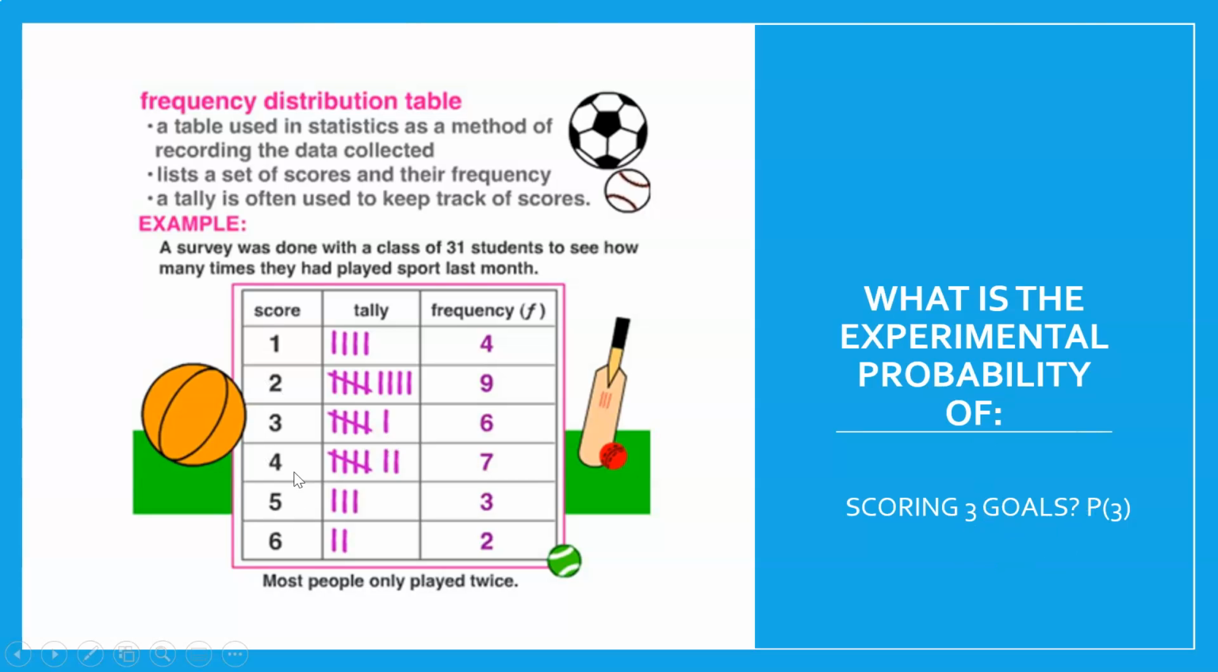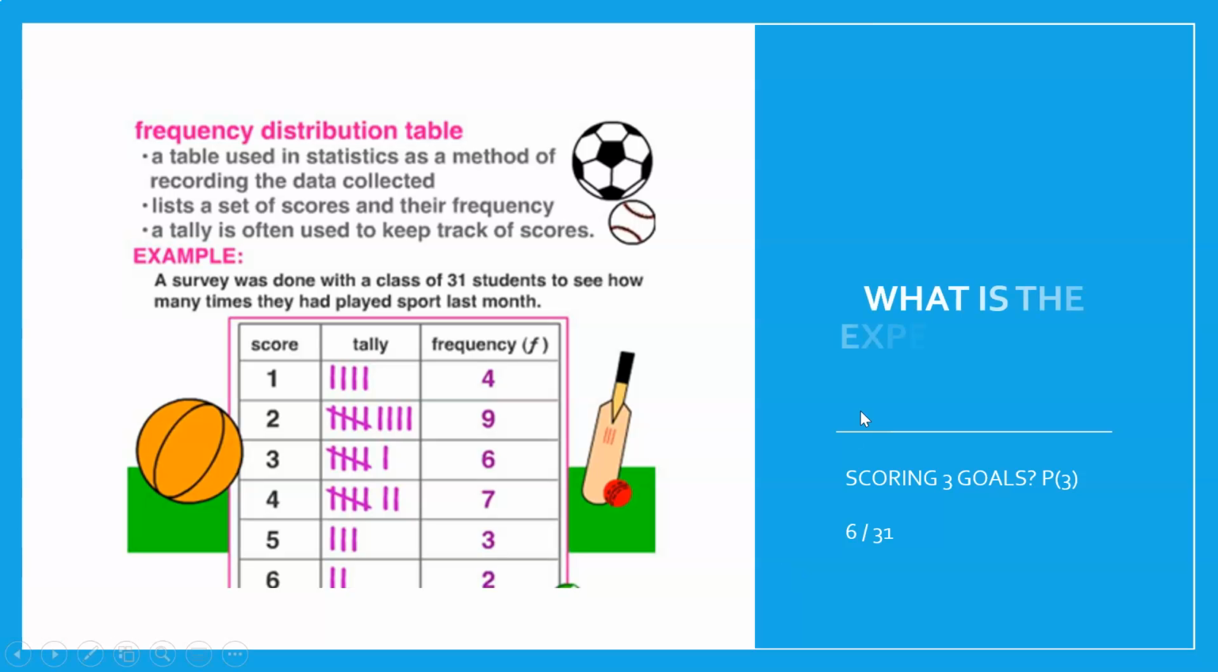Okay, the probability of scoring 3 goals. Remembering this is 3 in my mind, I'm seeing a sports season, and I'm seeing these are the number of goals that have been scored. Now, 31 students, okay, so we had 6 scored 3 goals. So 6 out of 31 scored 3 goals.